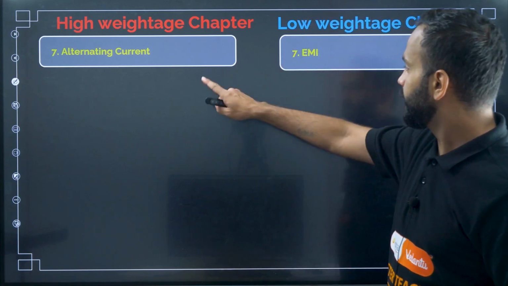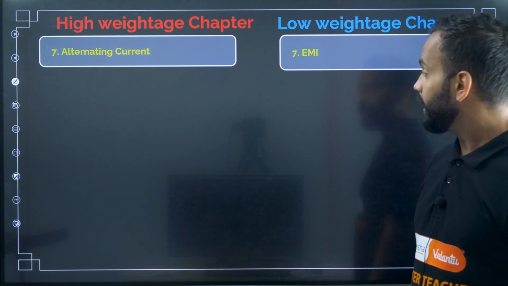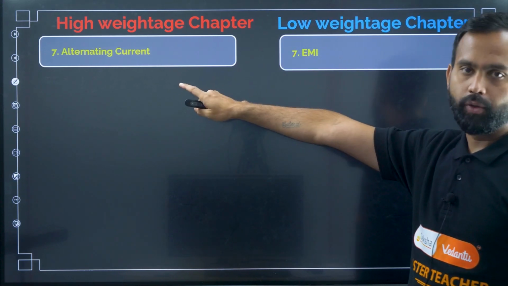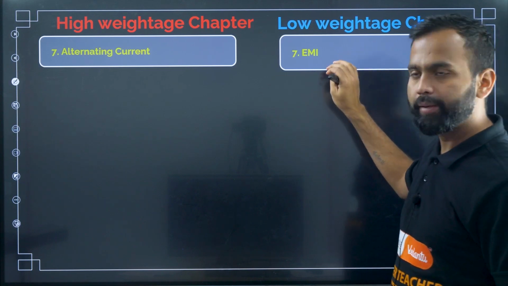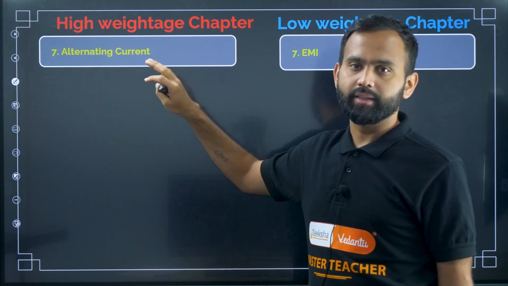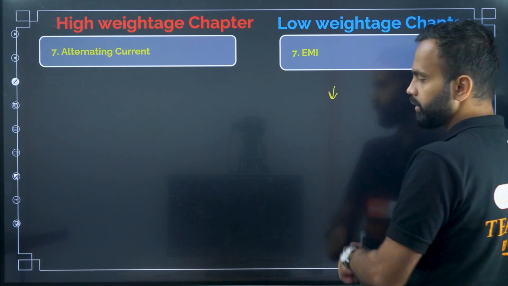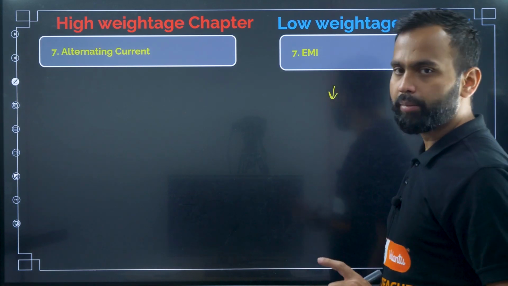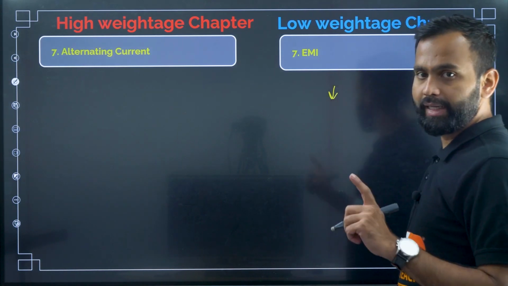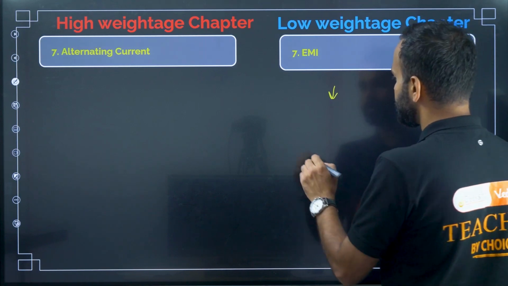In day 7, you should read alternating current and EMI, right? So first read EMI, then go to alternating current, because if you know EMI properly, alternating current is easier to understand. So in EMI, what are the things you have to read, right? You should know Faraday's law, Lenz's law, right?